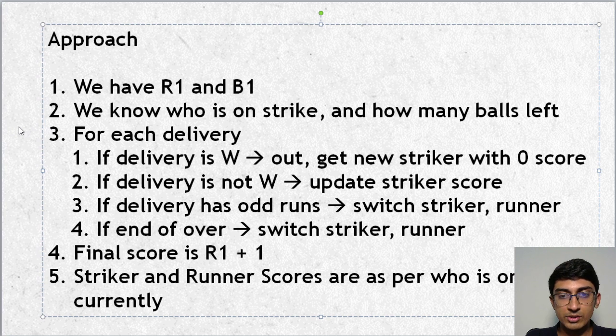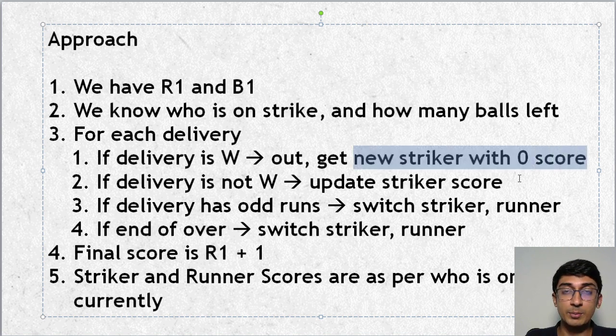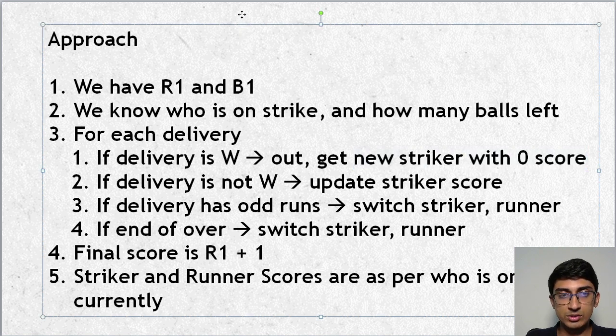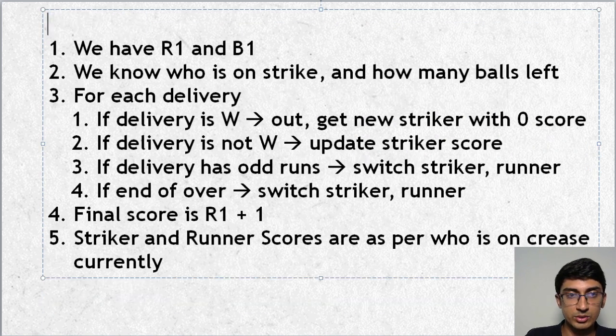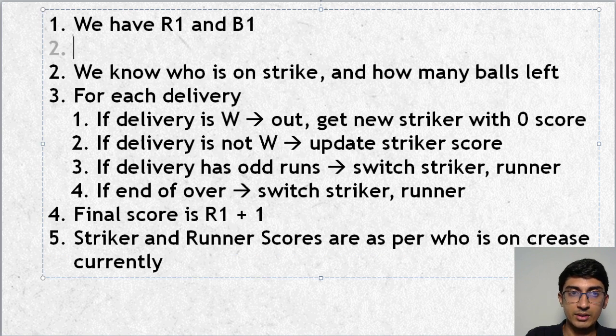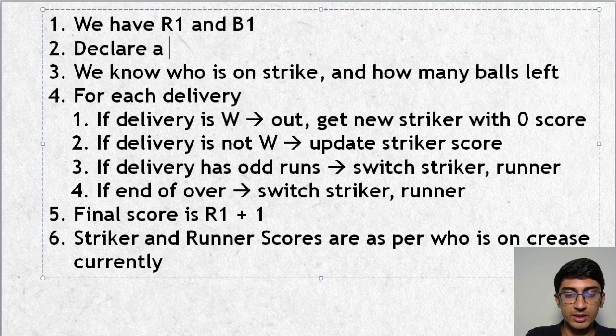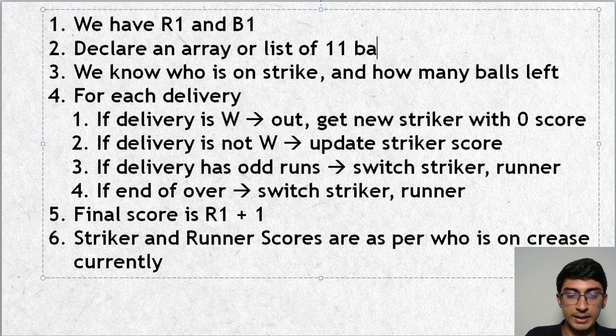So as per this, we have R1 and B1. And if it's W, then we know who got out currently. We get the new striker and make that person a 0 score. So what you will also need to do, just above this, let me put that also here: we have R1 and B1, declare an array or list of 11 batsmen.